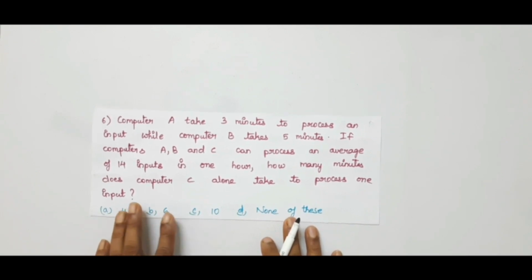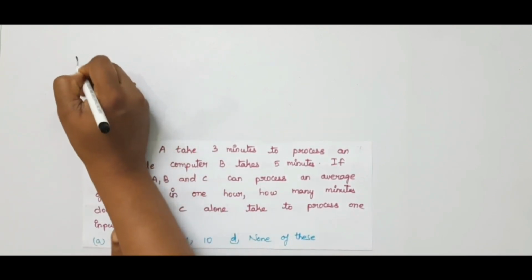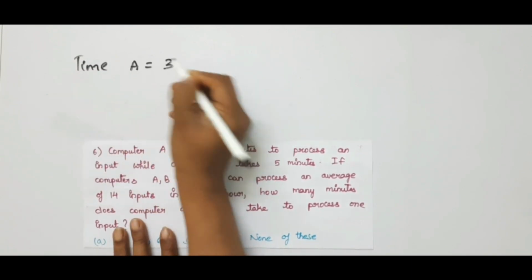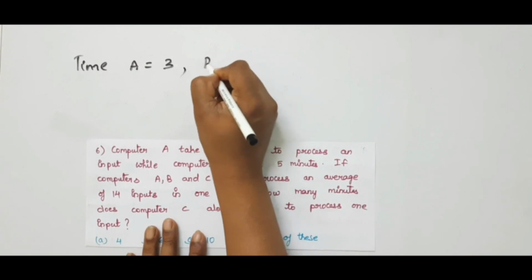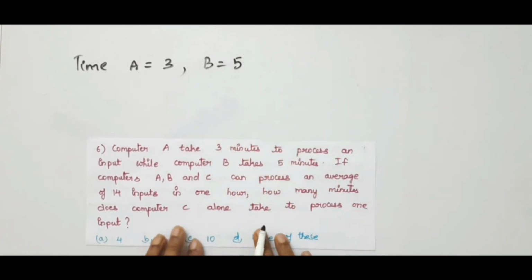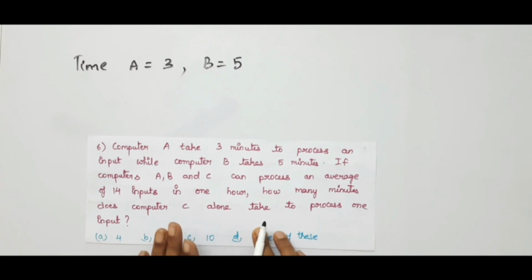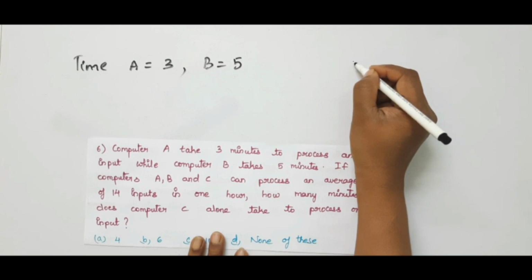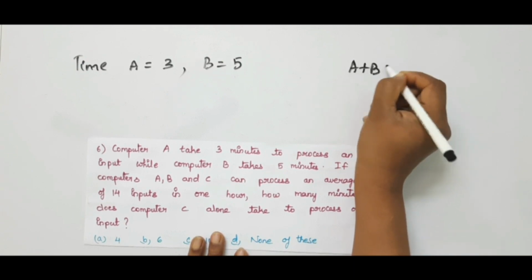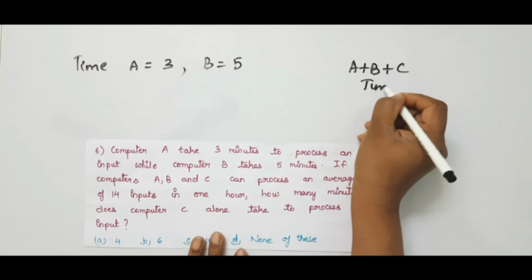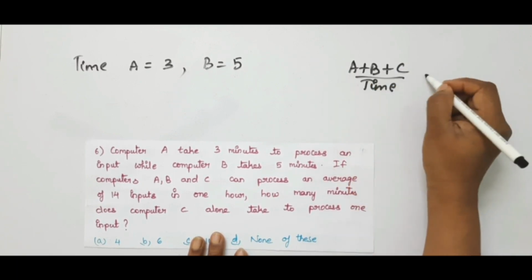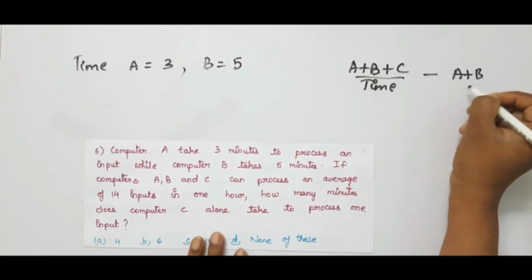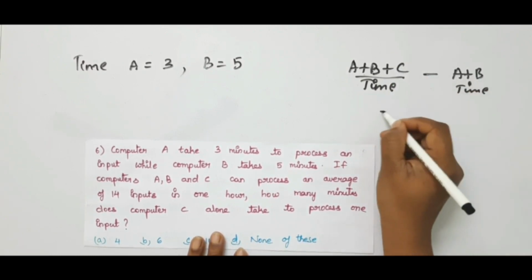In this problem he has given, in the first sentence, the time taken by A as 3 minutes to do the work and B 5 minutes. And he has to find the time for C alone to complete the work. Is it not? So, if you subtract from the total time taken by the candidates, that is A plus B plus C, the time taken by all together, the time taken by A plus B, you will get C alone time.